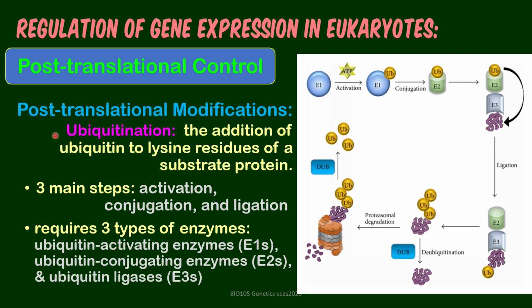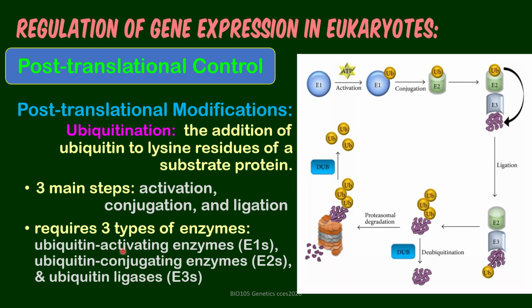Another one is ubiquitination. So addition of ubiquitin, specifically to lysine residues. This is a picture showing us a protein that is for degradation. So it's going to be ubiquitinated in three main steps: activation, conjugation, and ligation, as shown in the picture, and requires three types of enzymes: E1, E2, and E3.